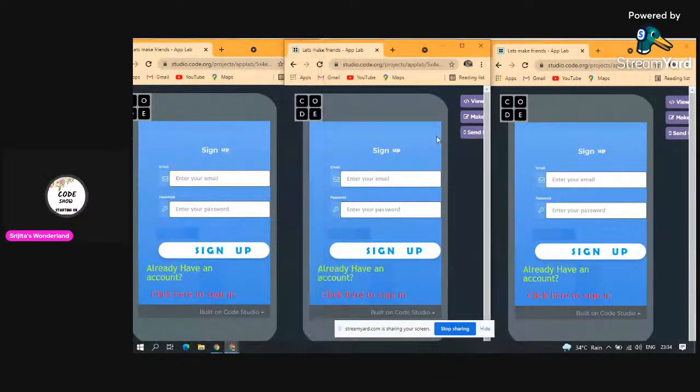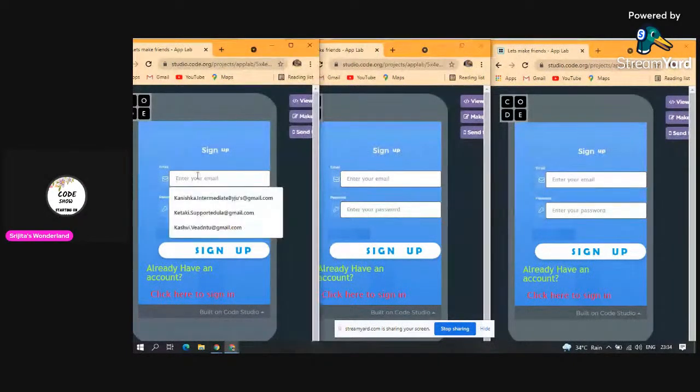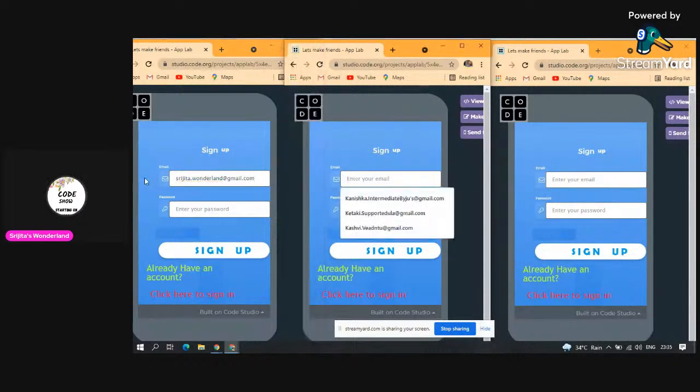First in this game we have to sign up. Signing up is very simple. First I will enter an email ID here, Srijita Wonderland @gmail.com. Then I will enter another email ID right here also.